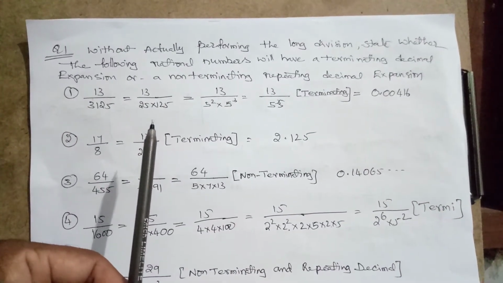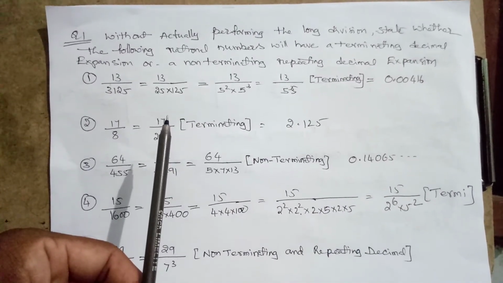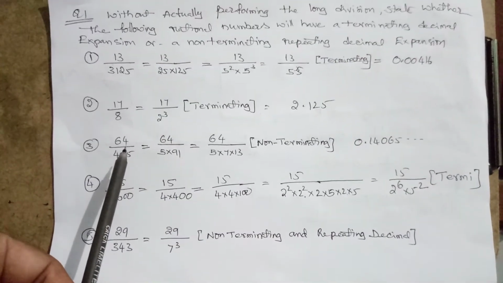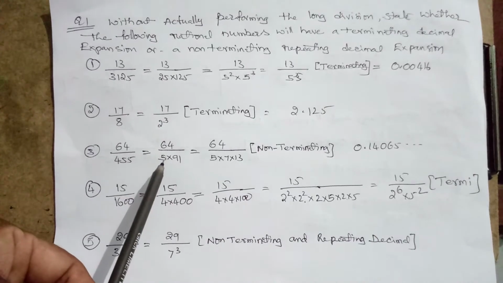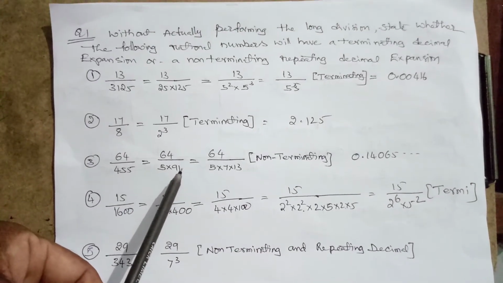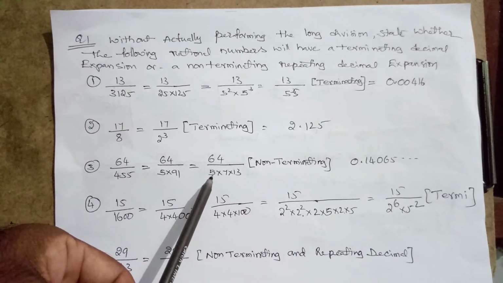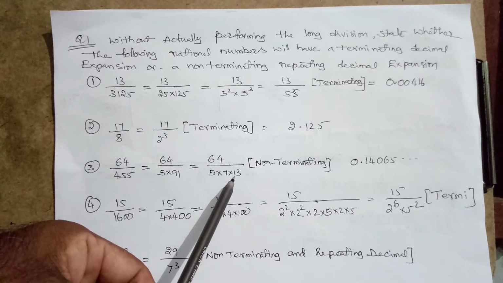Next, the third one. 64 by 455. That is 5 times 91. Here we have 5, okay, we agree for 2 and 5. But 7 and 13 are there.